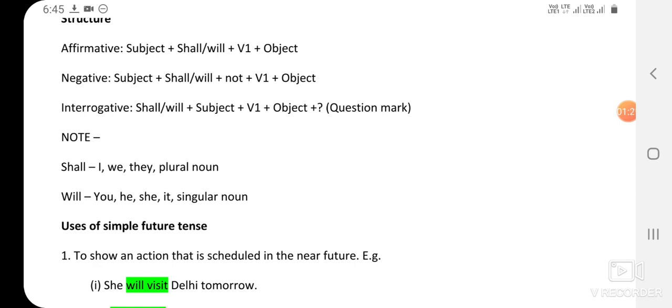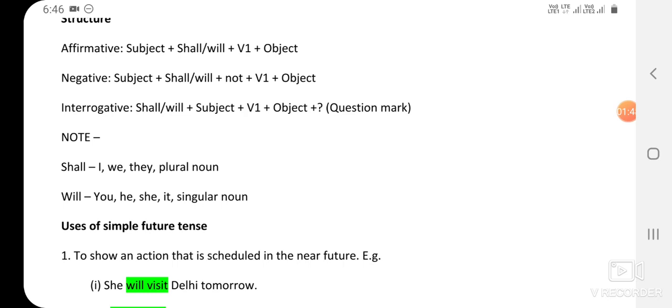Note: shall is used with I, we, they, plural nouns; will is used with you, he, she, it, singular nouns. But these days, students, we can use will with every subject, either singular or plural, he, she, it, I, with every subject.